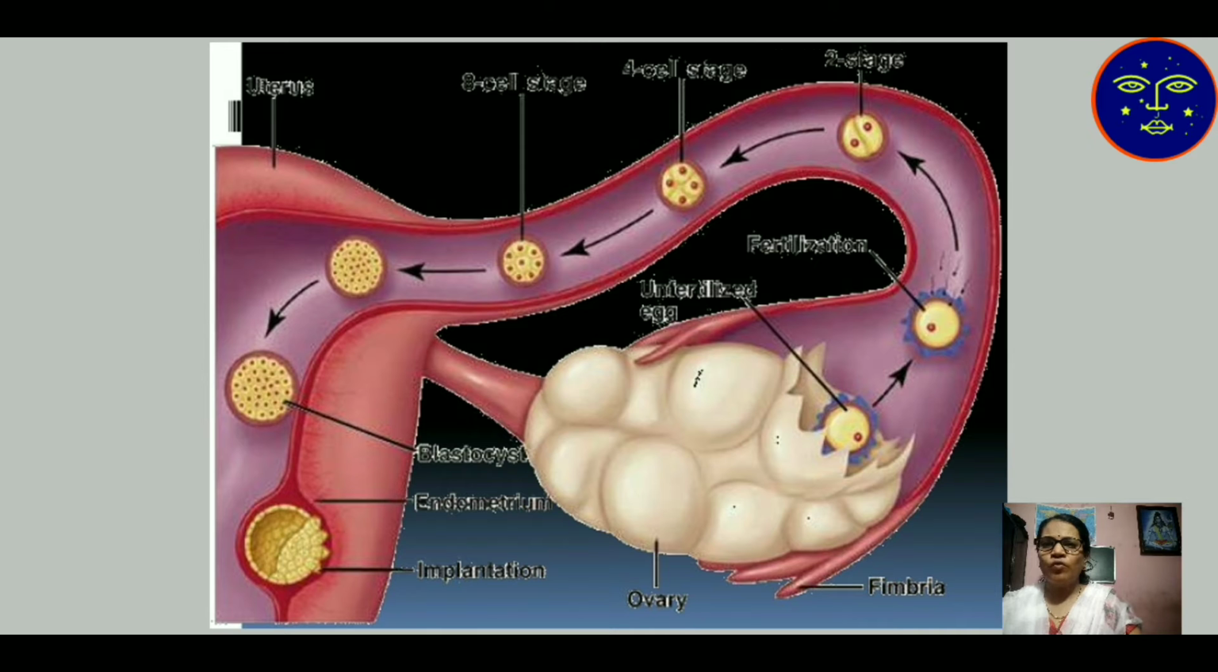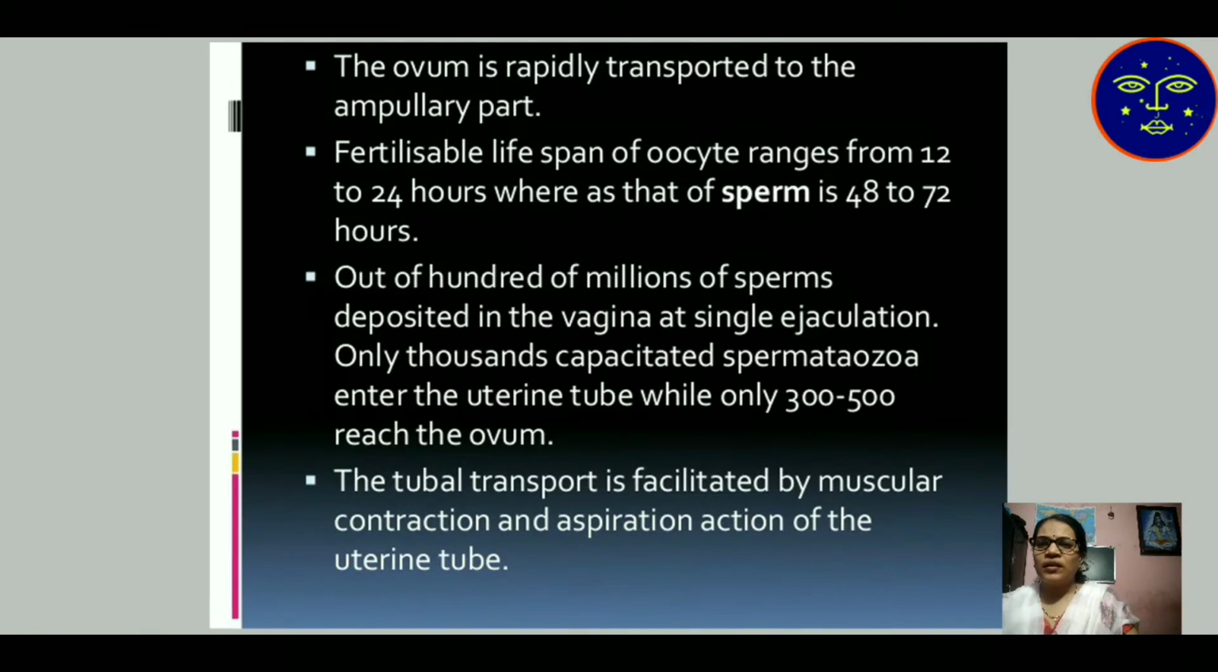The zygote goes through stages: blastula, then gastrula, then morula stage. After that, implantation takes place. Implantation means attachment inside the uterus of the female reproductive system. The ovum is rapidly transported to the ampullary part. The fertilizable lifespan of the oocyte ranges from 12 to 24 hours, whereas the sperm lasts 48 to 72 hours.